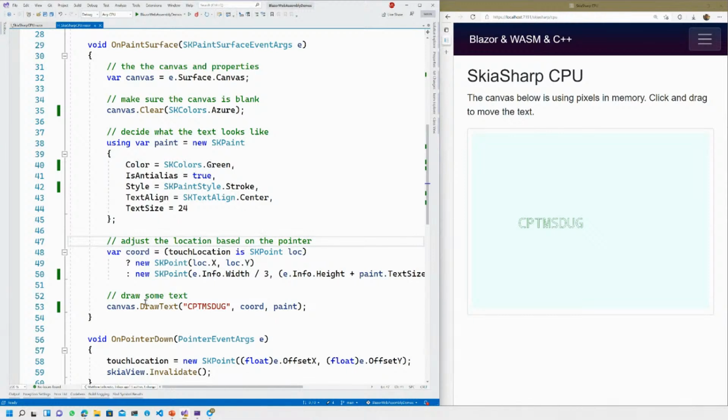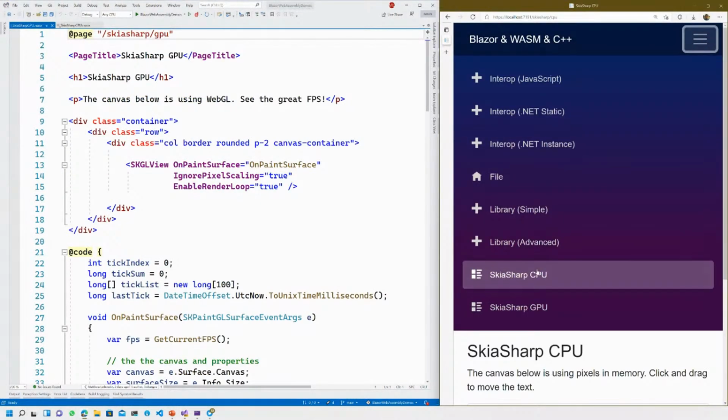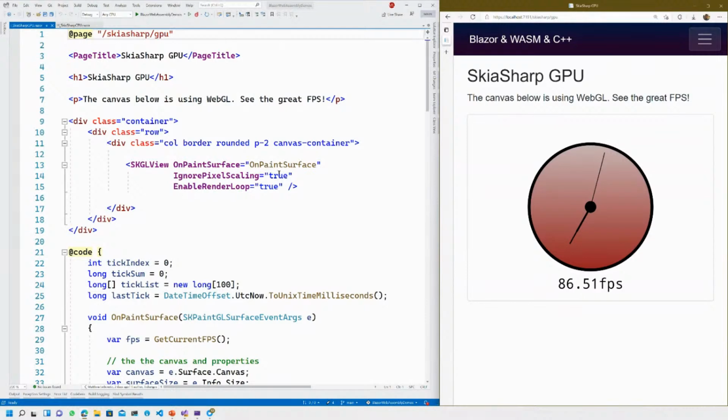It looks all exciting, and it's pretty good. Nothing too exciting happening here, but we can pretty much do anything we want. Let's draw. You know what? Before we draw, let's jump over to something even more exciting. Right? So let's hop over to the GPU. Same concept, and it allows us to do even more hot reloady things. So again, we've got a GL view, right? Because in this case we're using WebGL. I've attached my paint surface event.